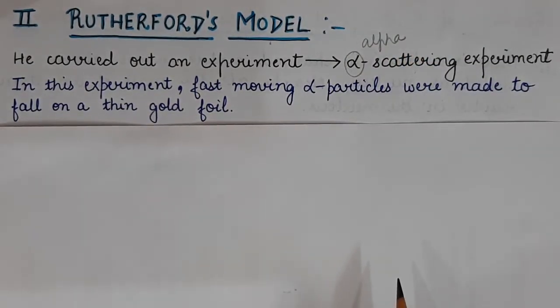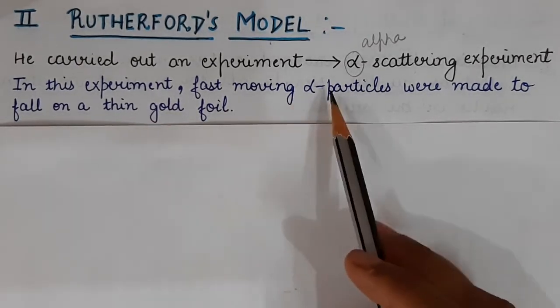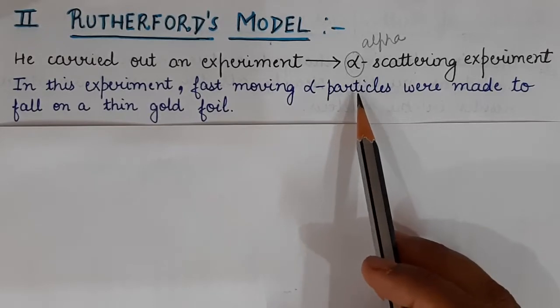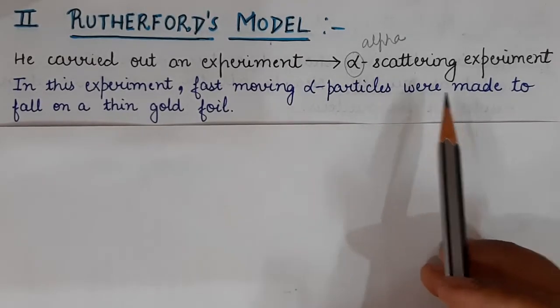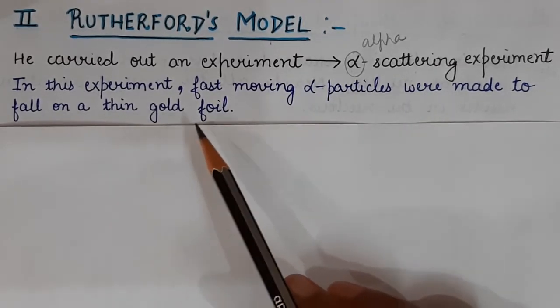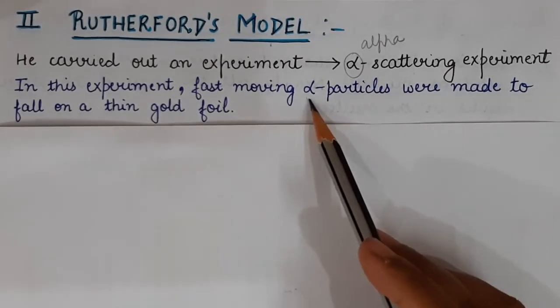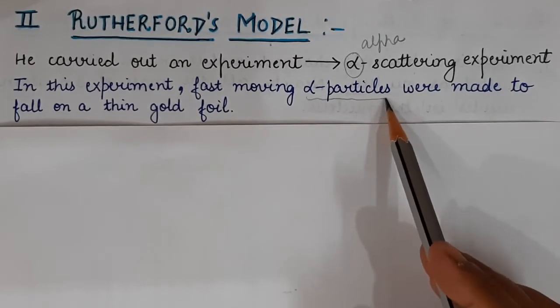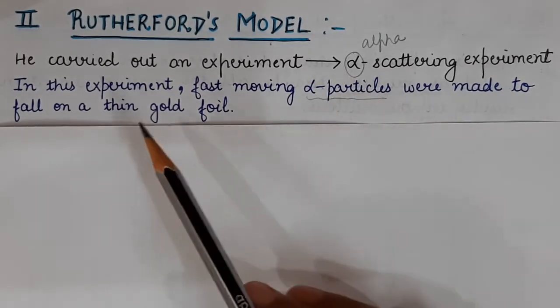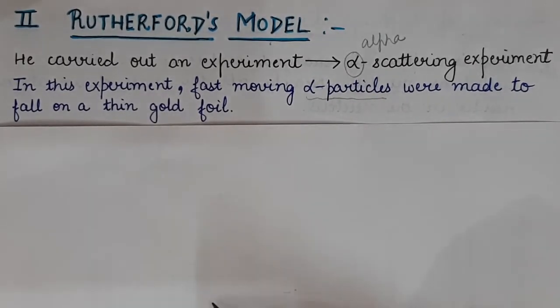Now, in this experiment, what happened? The fast moving alpha particles were made to fall on a thin gold foil. They were allowed to pass through a thin gold foil.